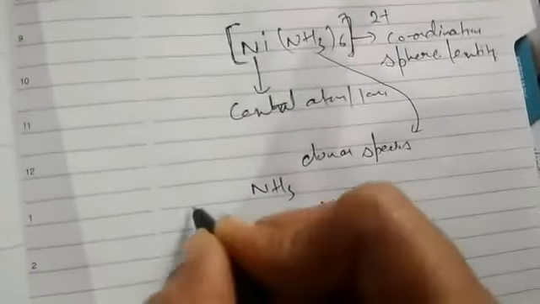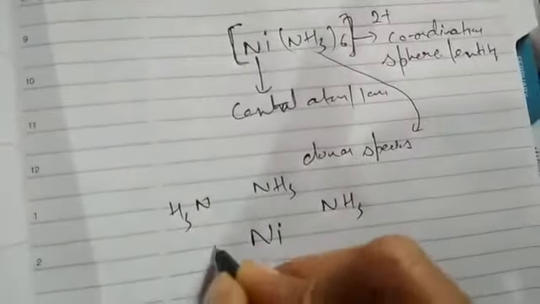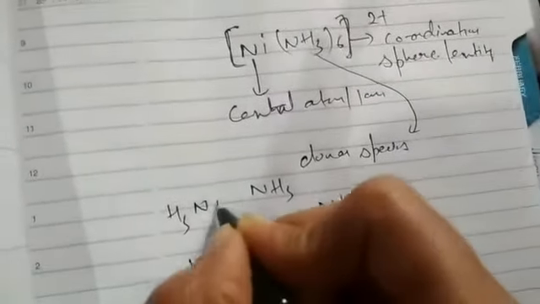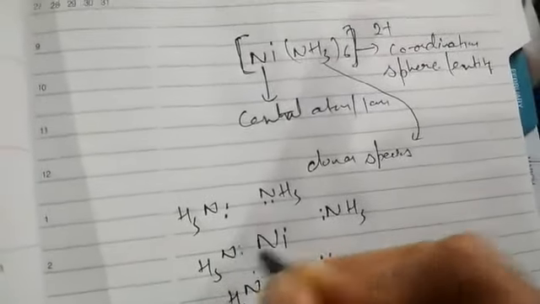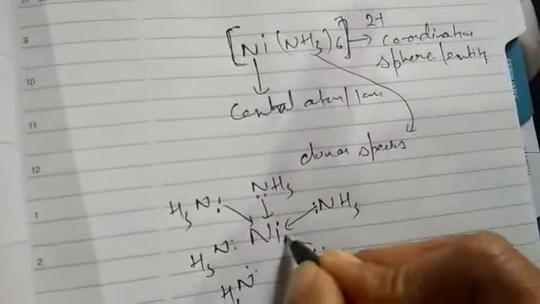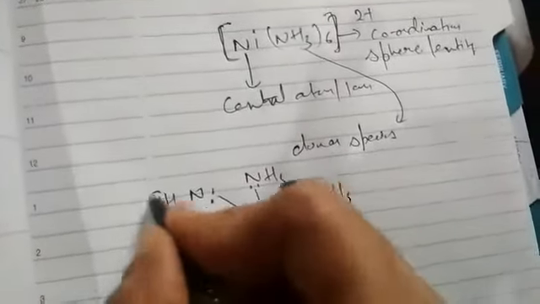We know ammonia has a lone pair of electrons. In ammonia, nitrogen has a lone pair of electrons. So it can donate its lone pair of electrons to nickel by a coordinate bond and forms a coordinate bond with the nickel. In this way a coordination complex is formed.